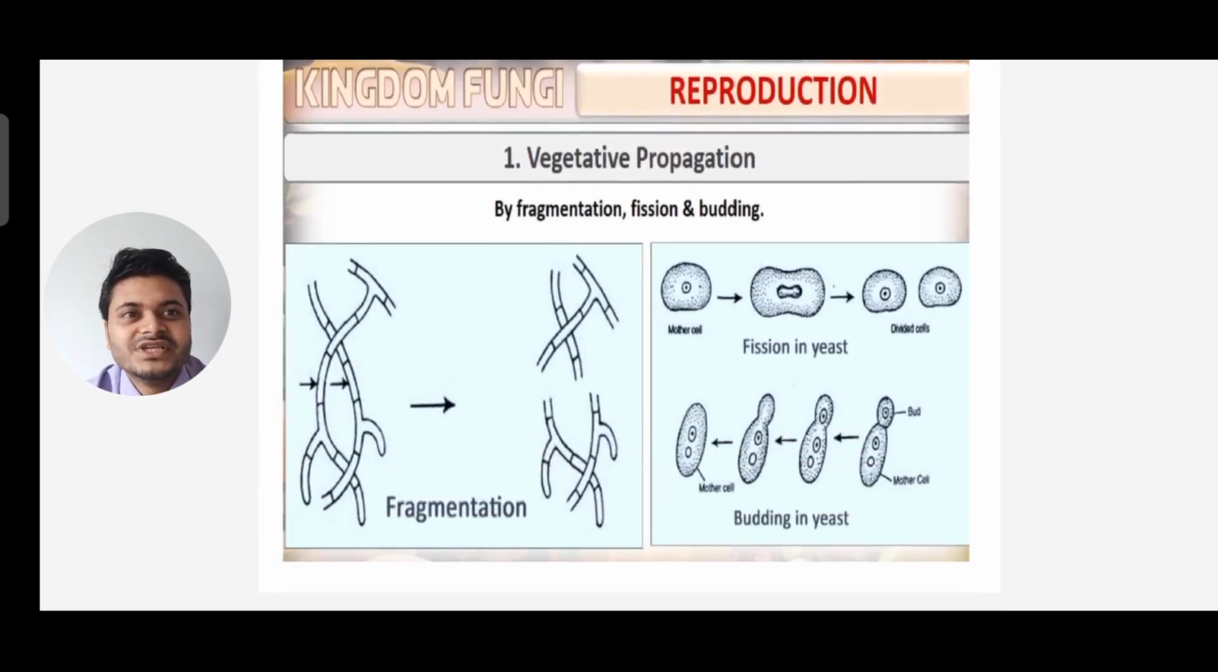Now let's see the vegetative propagation, that is by fragmentation, fission, and budding. Fragmentation means the filaments will be broken down into pieces. Fission means one cell will be divided into two, that means split up into two. It can be seen in yeast. Fragmentation is seen in spirogyra, and budding is seen in yeast. You can see one cell budded out into another.